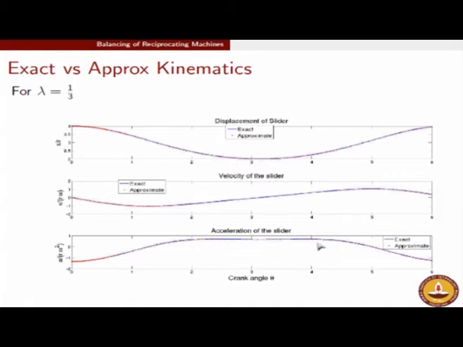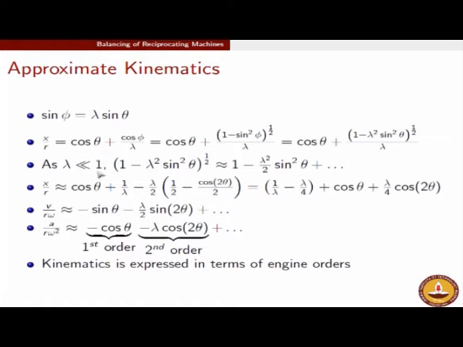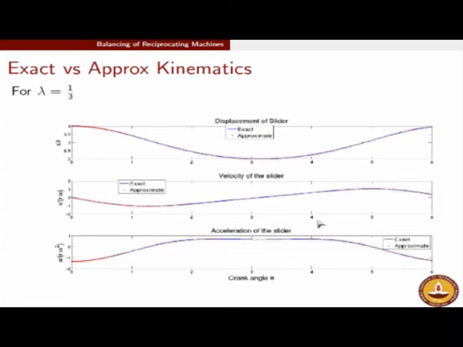Okay, so now that we have done exact analysis and approximate analysis, it is worth comparing how much is the difference, because the approximation that we have done is lambda equals small, and we have killed terms beyond the first term in the binomial expansion. So I go back again and plot the two expressions for lambda equals 1 by 3. It is plotted such that the exact solution is in blue solid line and the approximate solution is in red dots. It is one on top of the other. There is absolutely no mismatch between the exact and the approximate analysis.